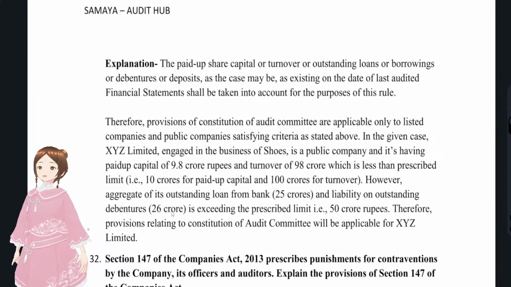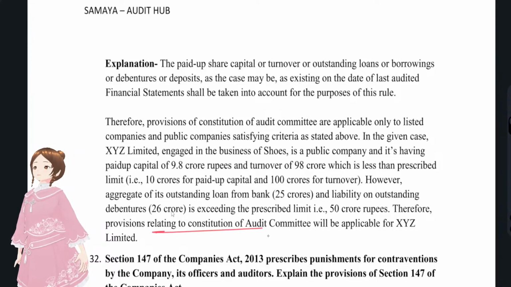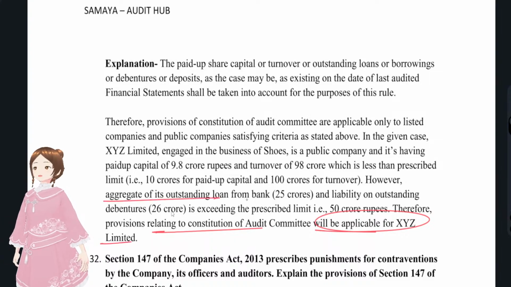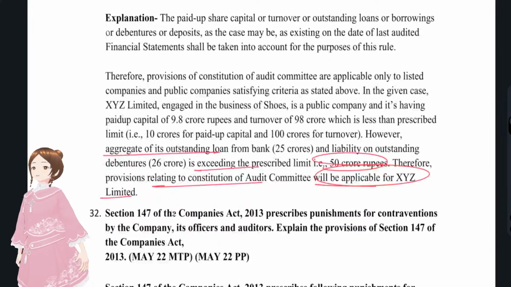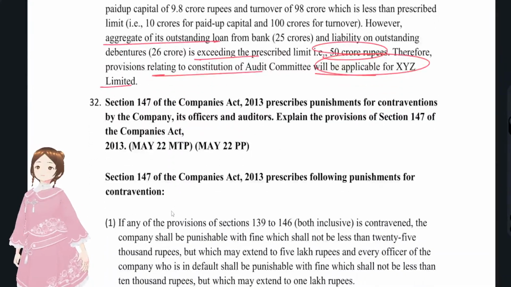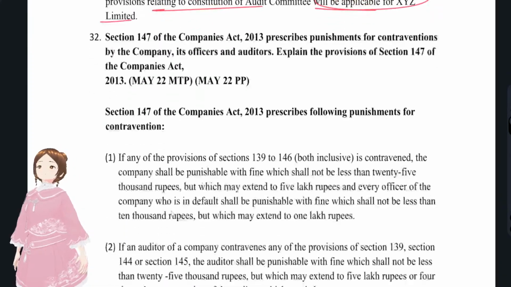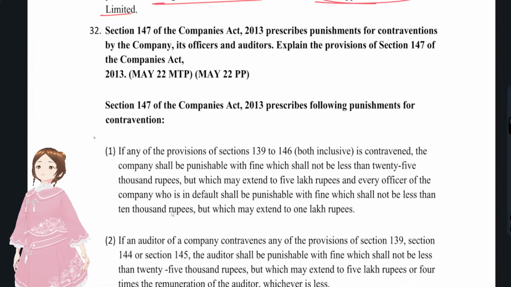You see the same here. Therefore, the provisions relating to the audit committee will be applicable to XYZ Limited, as the aggregate of loans that were taken exceeds the prescribed limit of 50 crore. This is how you have to write. First you have to write the provisions, and then you have to apply those provisions to the scenario that was given in the question.